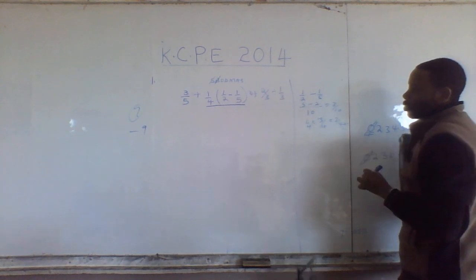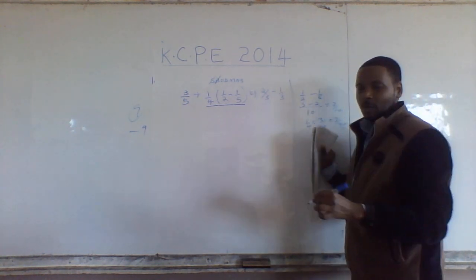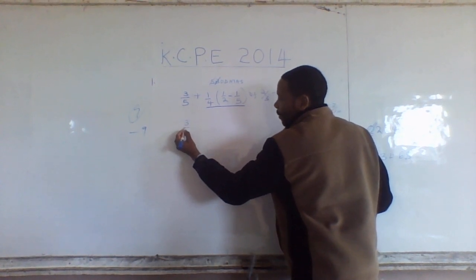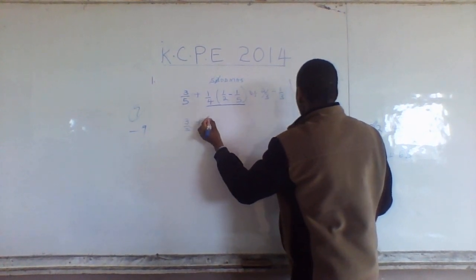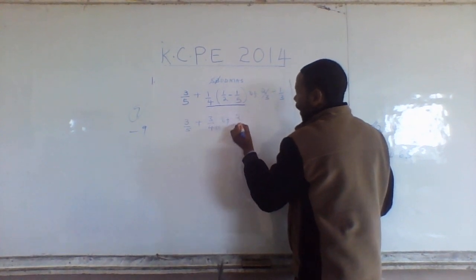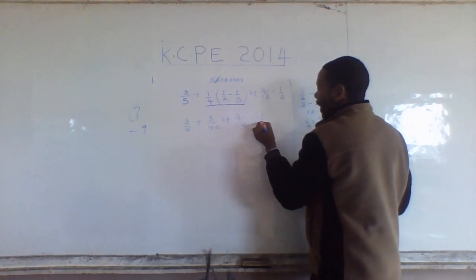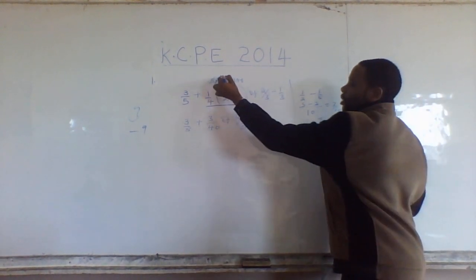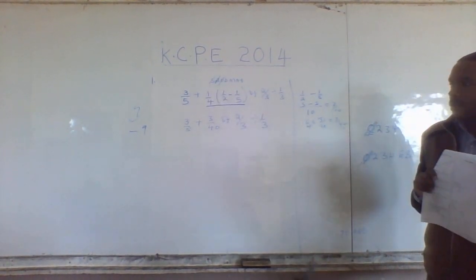Just watch what I'm going to do. Now I rewrite the question without brackets. 3/5 plus 3 over 40 of 2/3 divided by a third. I've worked the brackets. Now I work out of.